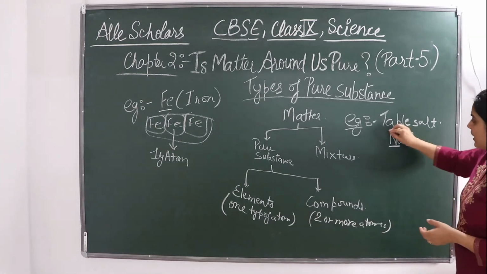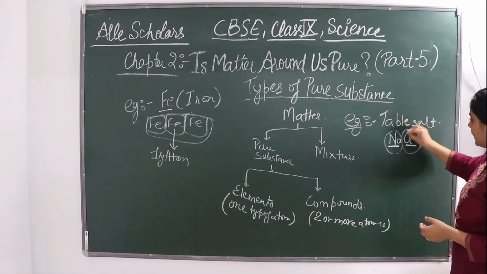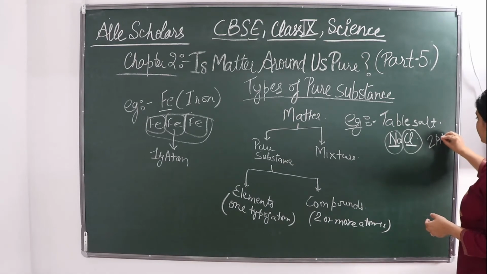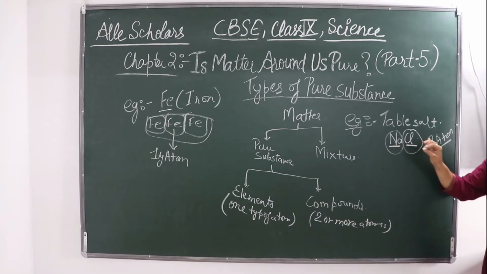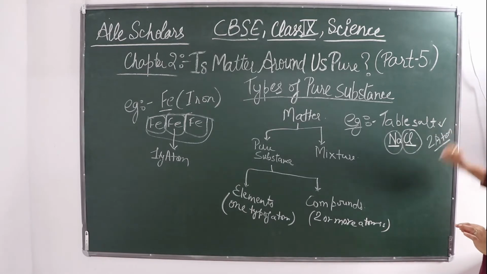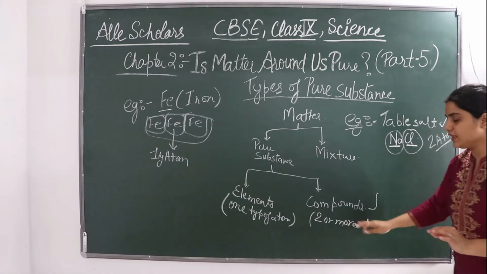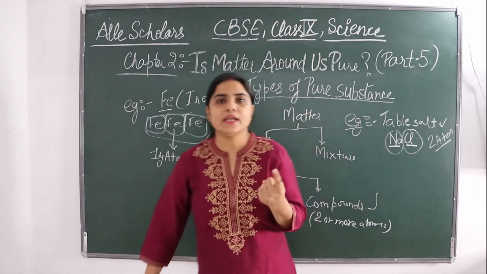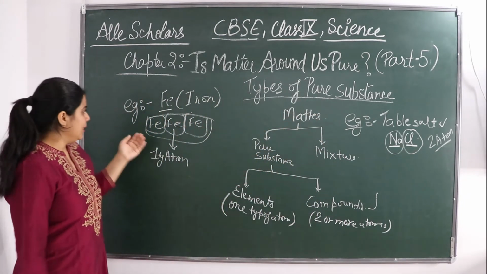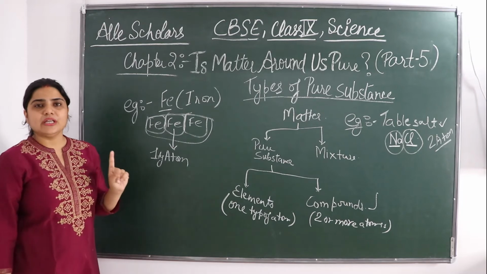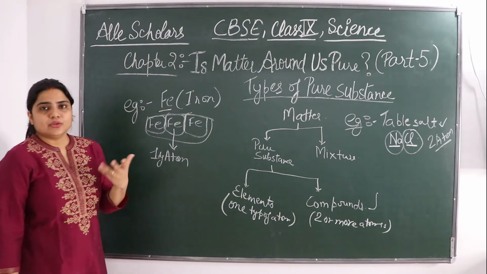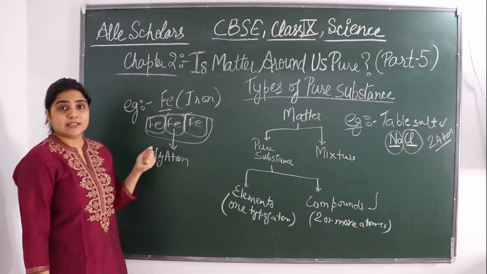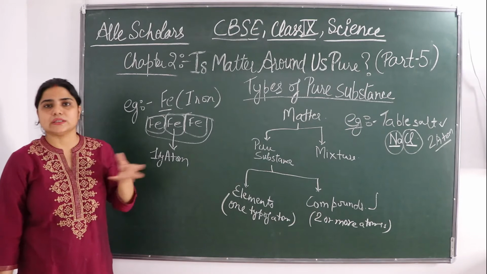So this is one atom and this is another atom, means two atoms are there. It is made up of two different types of atom, that is Na and Cl. Chlorine is there and sodium is there. So table salt is a compound. It is made up of more than one atom, sodium and chlorine. But here elements are made up of only one type of atom. Either it is going to be iron, gold, silver, oxygen is also there. Oxygen is made up of only oxygens.